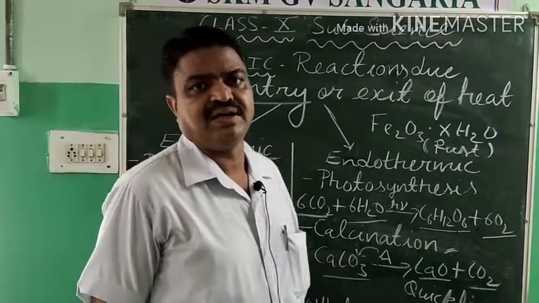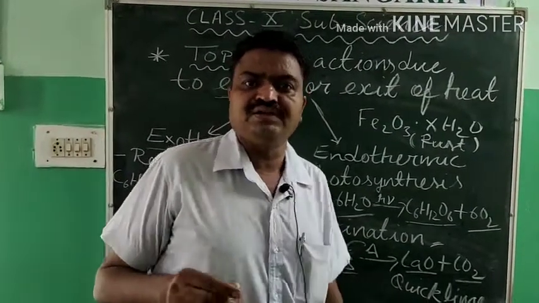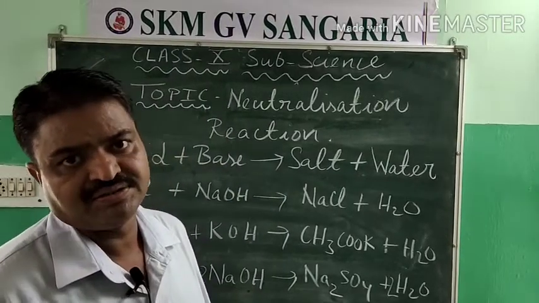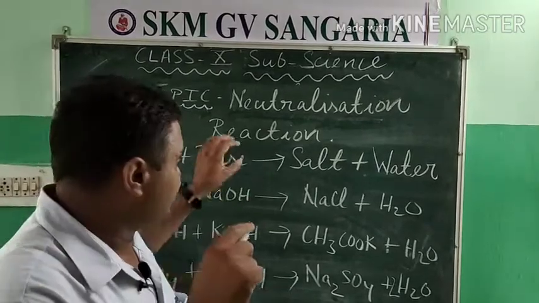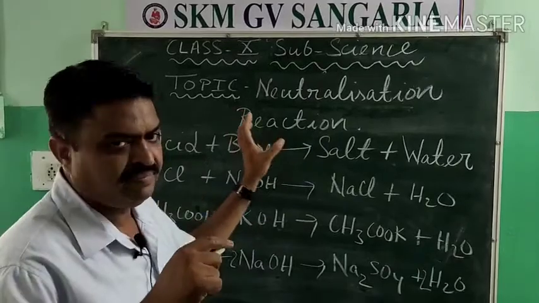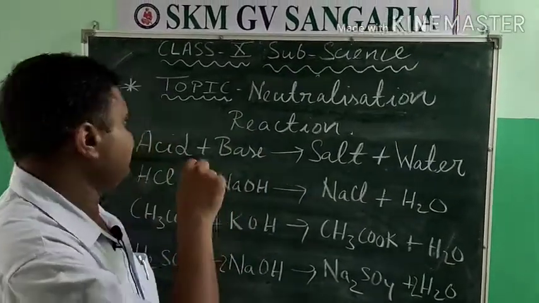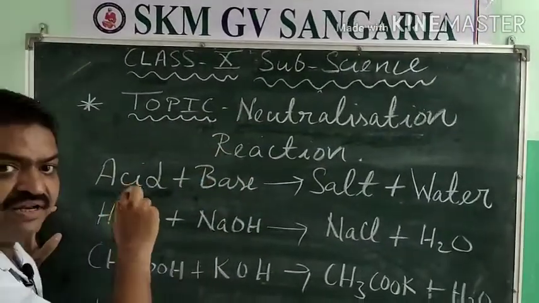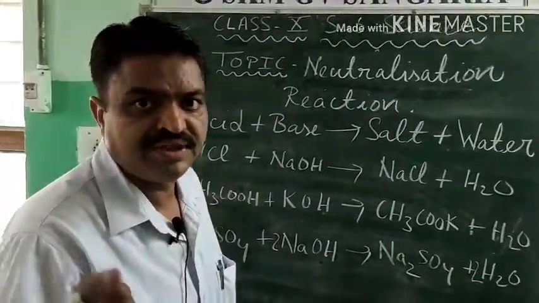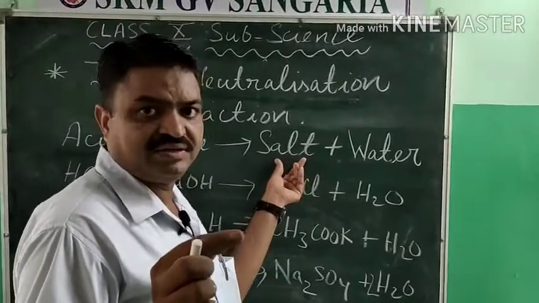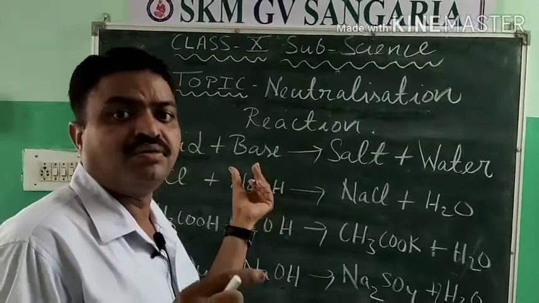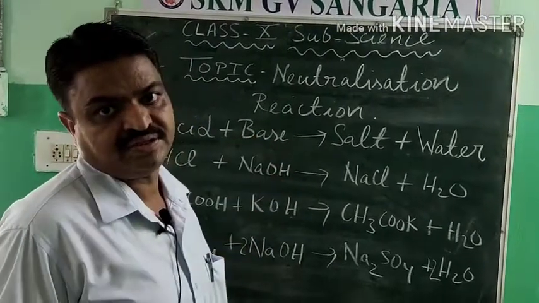Now we come to the next segment, that is the neutralization reaction. Students, in the neutralization reaction we will read about acid and base. When an acid reacts with a base, they form salt and water, and this reaction is known as a neutralization reaction.